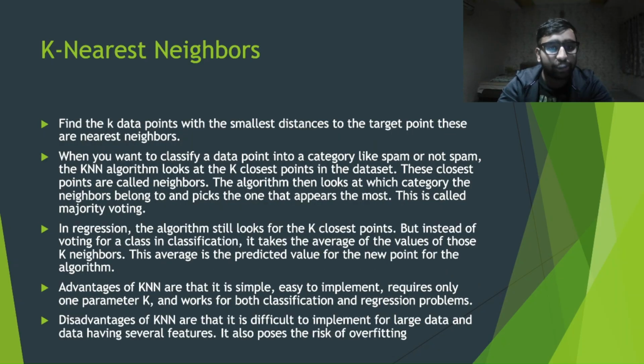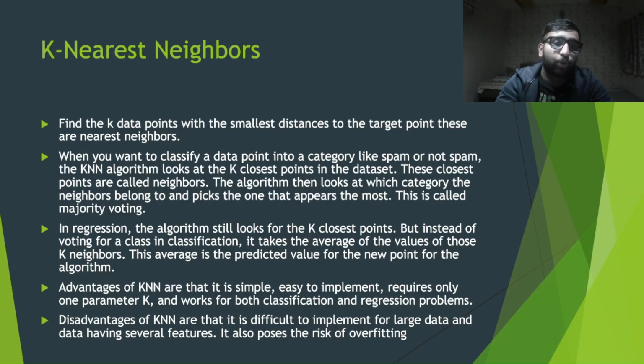Find the k data points with the smallest distances to the target point. These are the nearest neighbors.